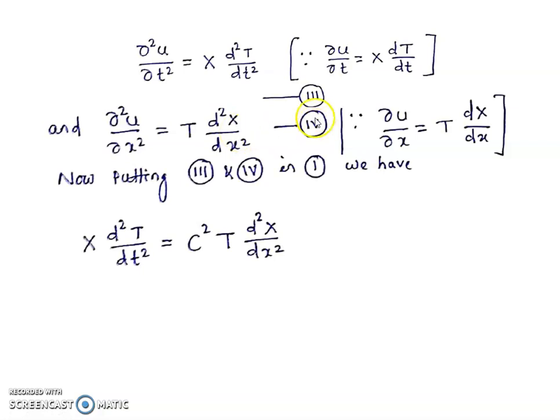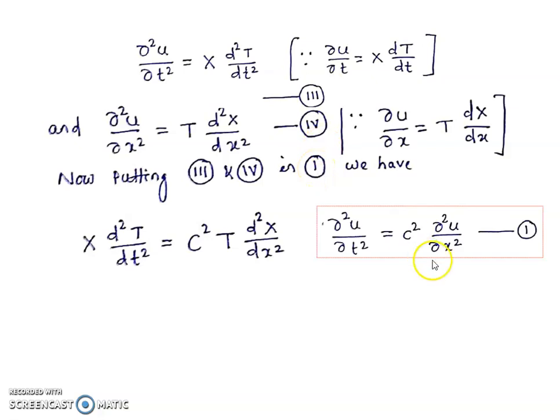Now putting these 3 and 4 in the wave equation 1, we'll get X d square T divided by dt square is equal to c square T d square X divided by dx square.